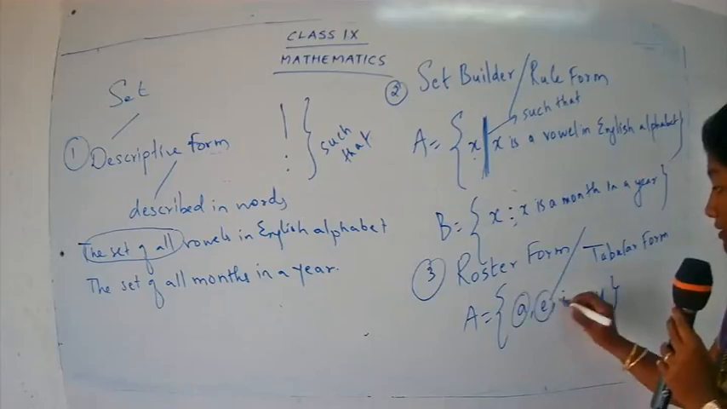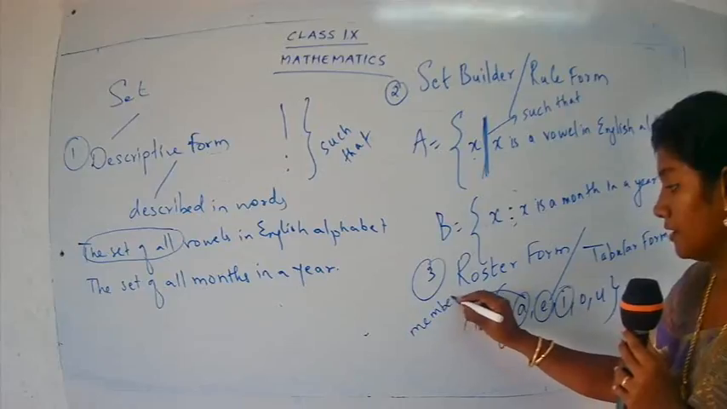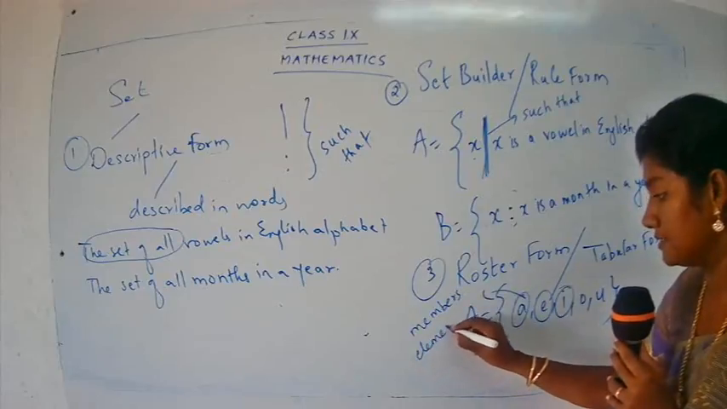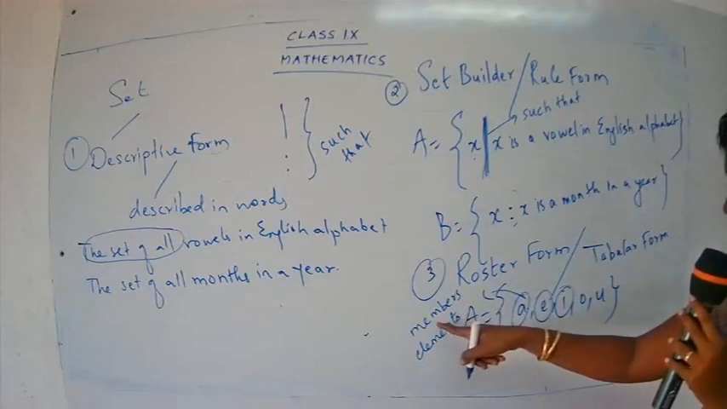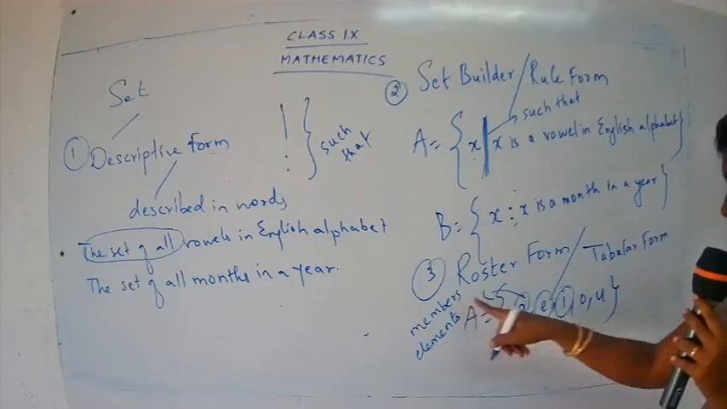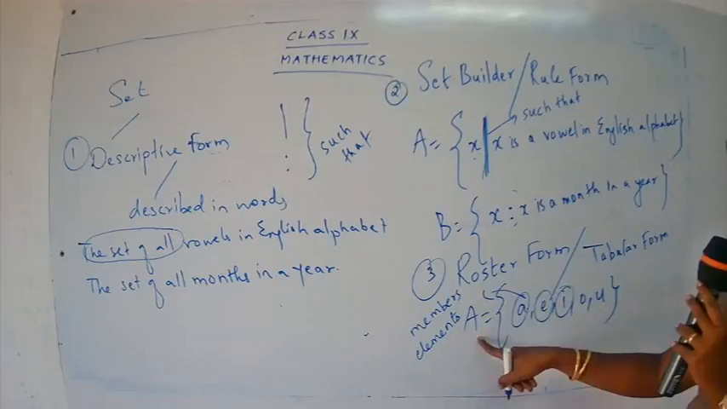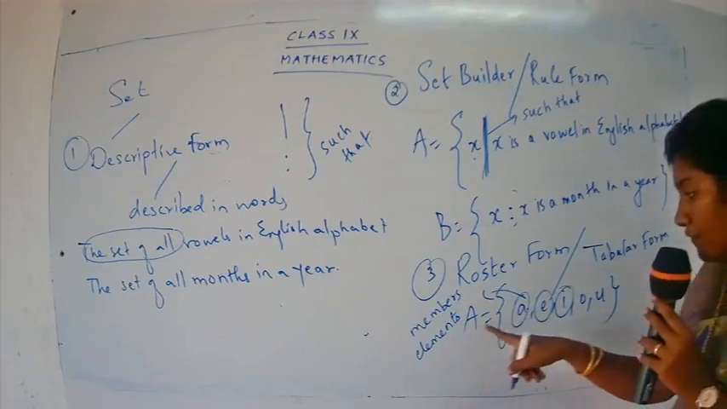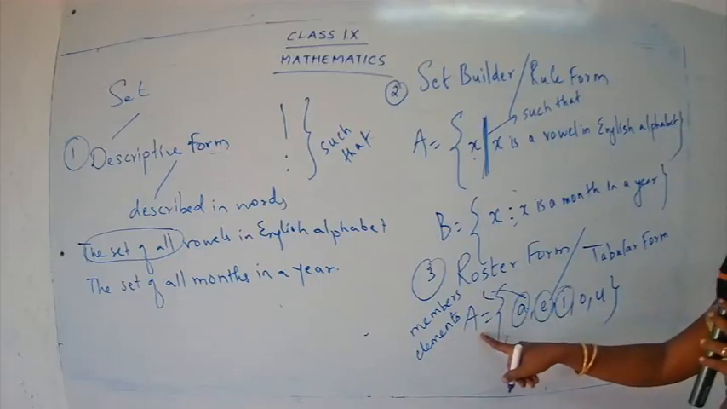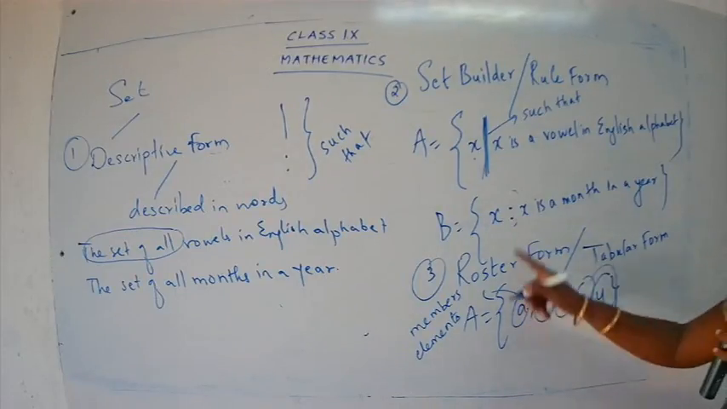So what are these called? They are called the members, or they are called the elements. Okay, so A is the member of A, E is the member of A, I is the member of A, O is the member of A, U is the member of A. Or A is the element of A, E is the element of A, I is the element of A, O is the element of A, U is the element of A. Okay. Let's take the second one.